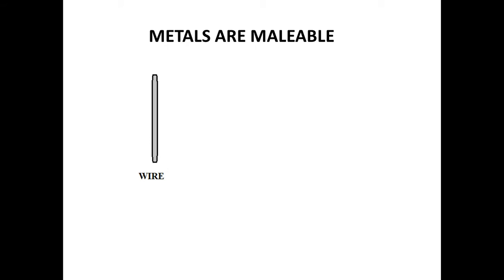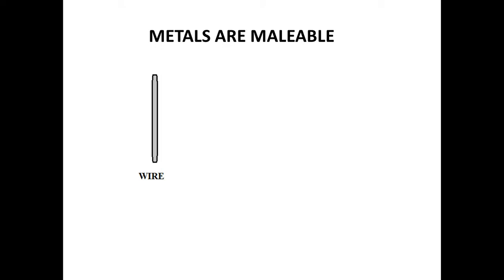You may see the coins of gold, silver, and iron sheets, or our house sheets which are made up of iron. So metallic metal can be drawn into thin sheets. That property is called malleability. So how do you define this malleability? The ability of metal to be drawn into thin sheets.